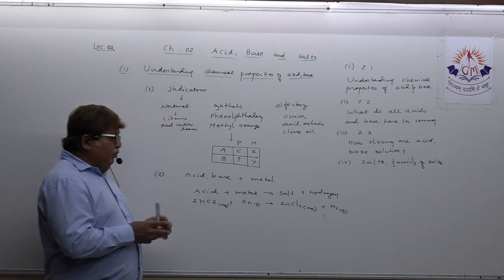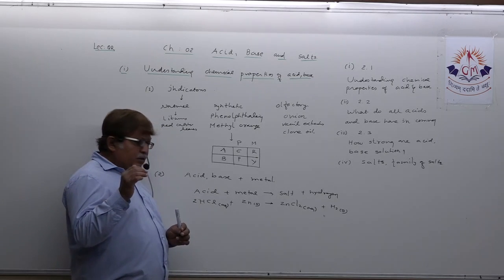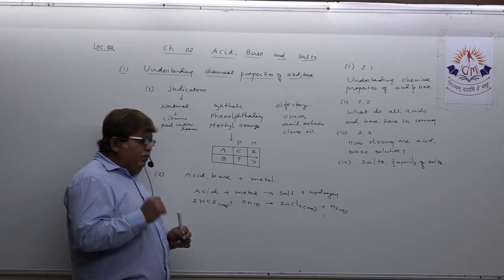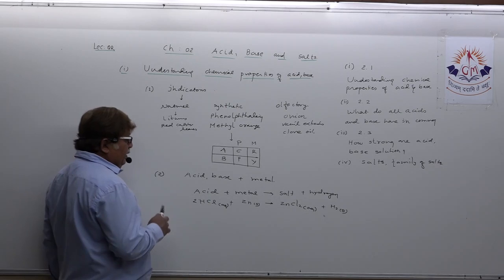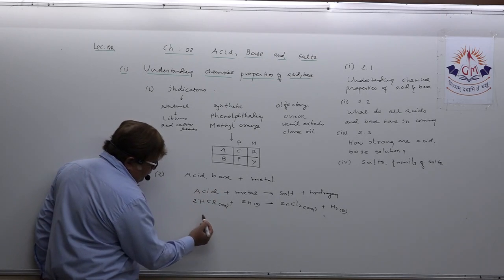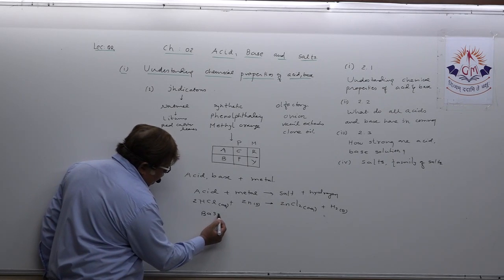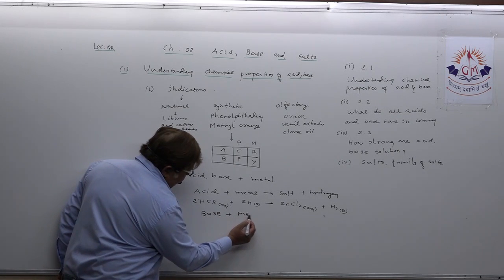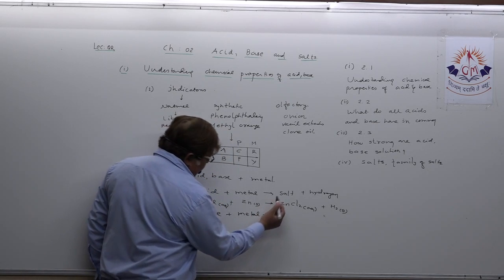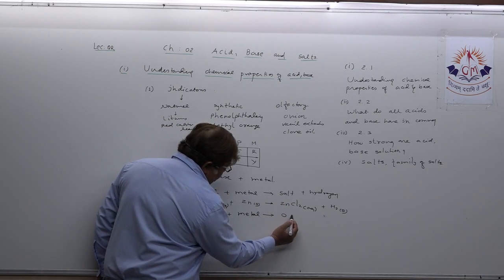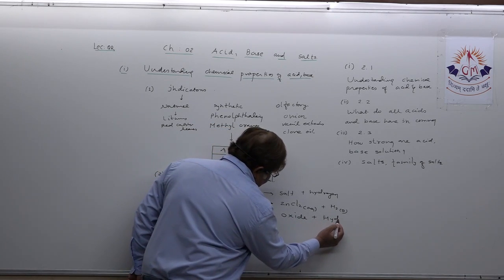So one thing is clear: when acid reacts with metal, it forms salt and hydrogen gas. To list out regarding base, you can also list it this way: base plus metal gives, take an example, oxide and hydrogen gas.